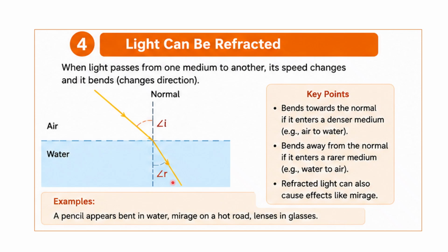Now, if you have ever seen an experiment called the pencil in the water, it's very easy. You can do it at home. All you need is a glass cup and a pencil with some water in it, and you just have to put the pencil inside the water, and you can see that it bends. When you place a pencil inside a glass of water, it looks bent at the water surface. This is because the rays bend when they pass from water into the air, a phenomenon called refraction, which is related to light changing its speed in different mediums.